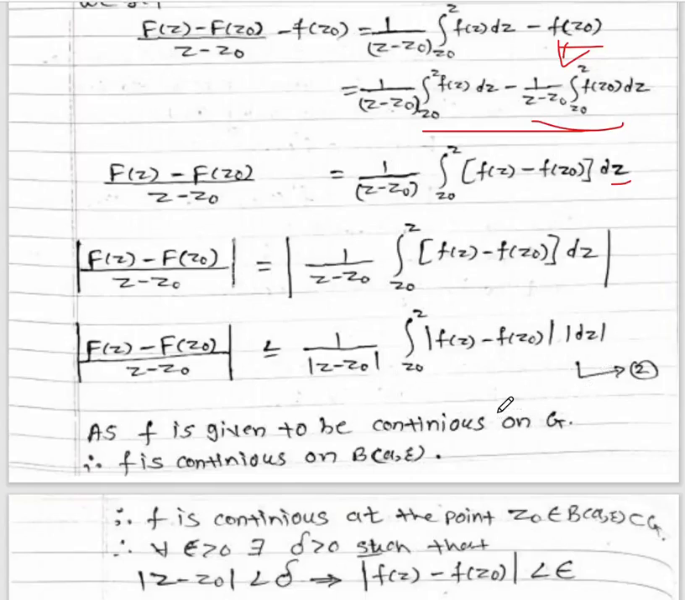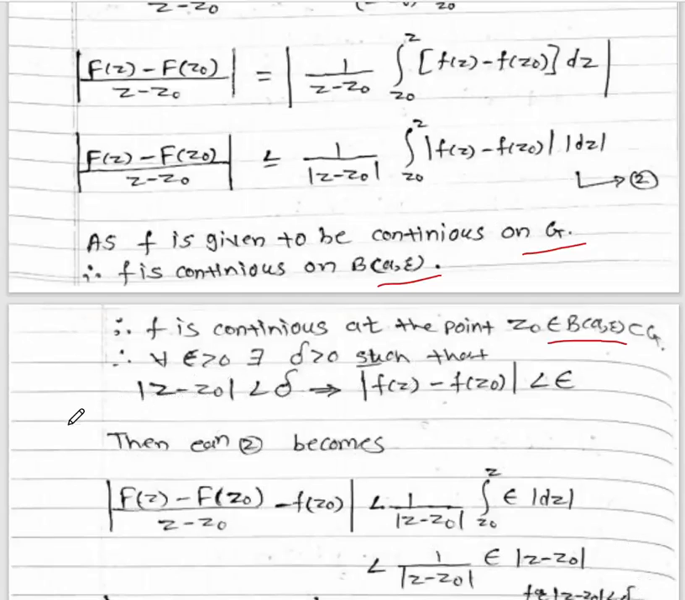Let us consider this equation number 2. Now we are given that f is a continuous function on region G. If f is a continuous function on region G, then we can say that f is also continuous on an open disk whose center is a and radius r. Therefore f is continuous at a point z0, which lies inside the circle and which is contained in region G. So we can say that f is continuous at a point z0 belonging to the open circle whose center is a and radius r, and which is contained in region G.